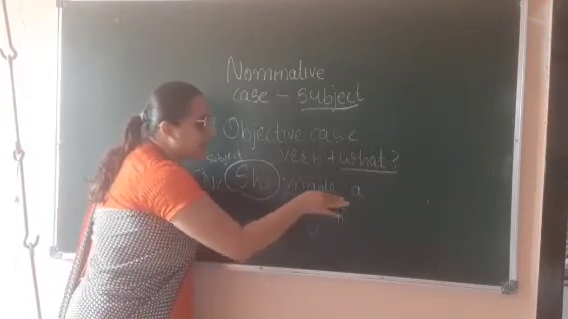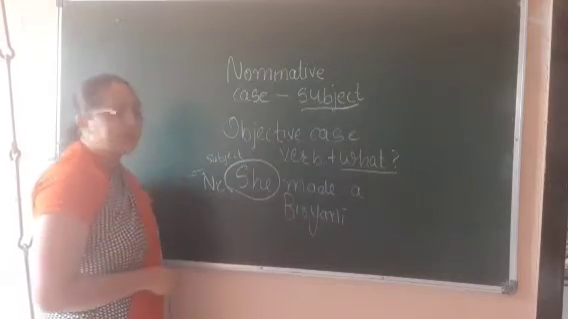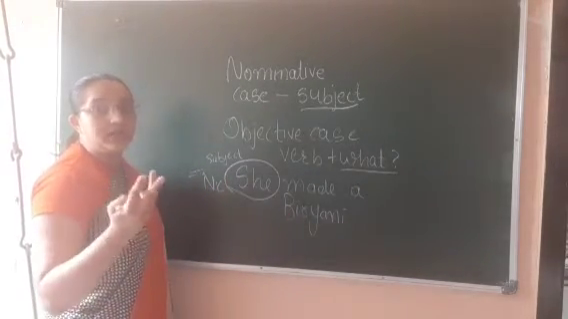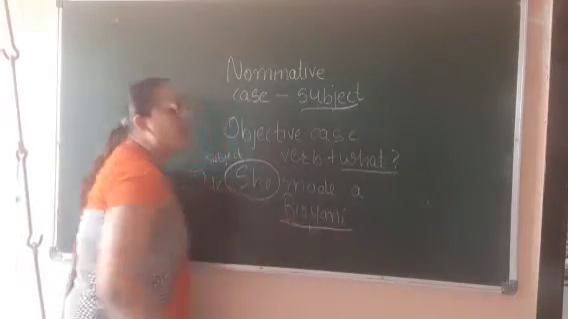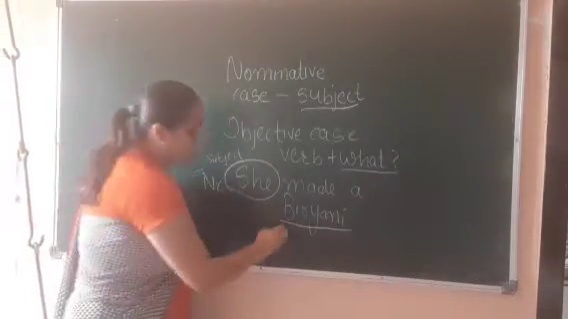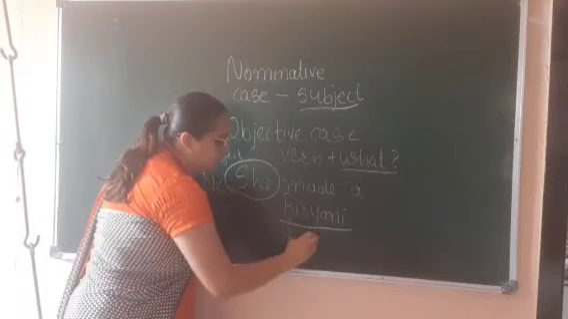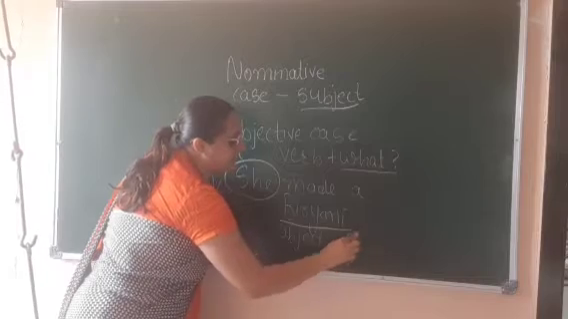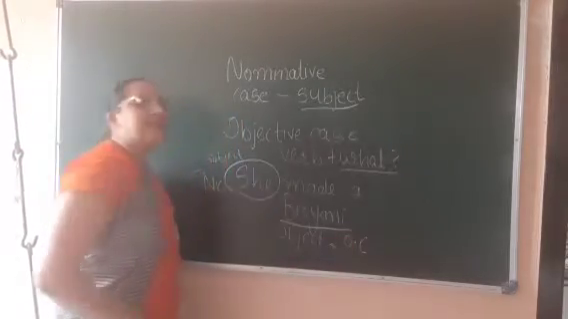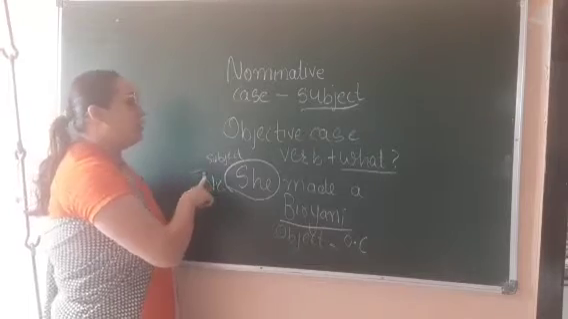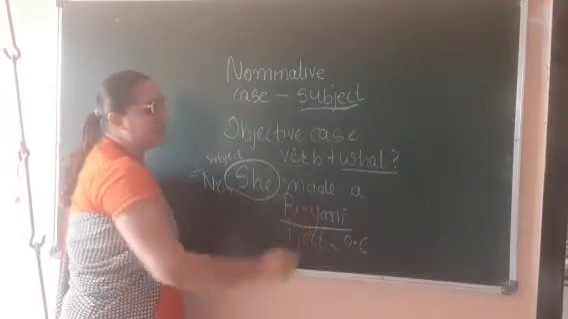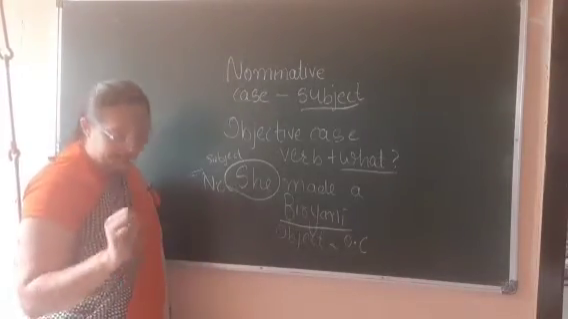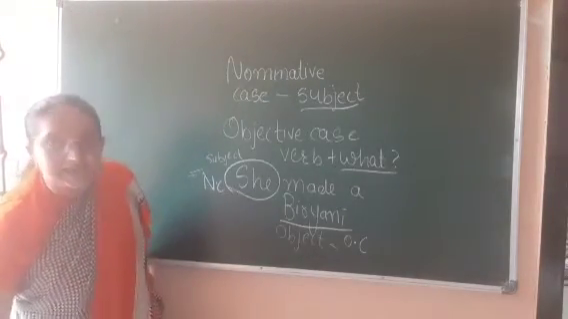We don't have to underline the verb. I am just explaining to you. So biryani. What she made? We got the answer. See, biryani will be your object. So object is equal to objective case. Subject is equal to nominative case and object is equal to objective case. This we have already learned in our previous class.